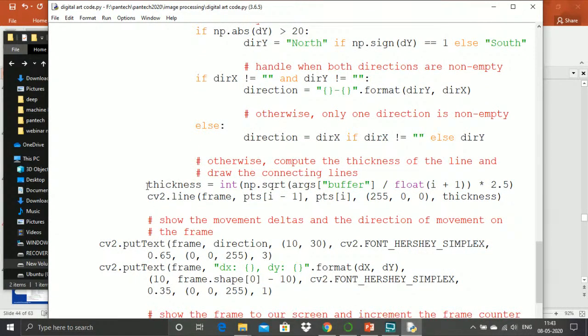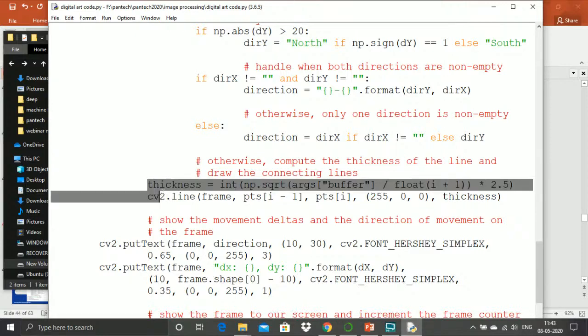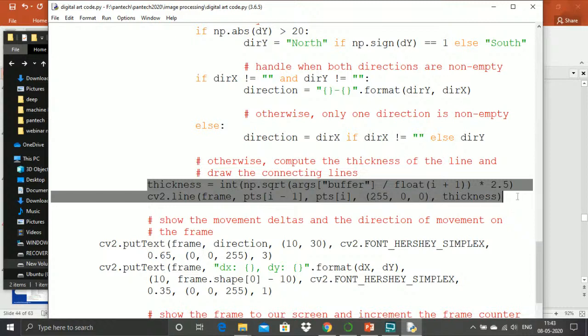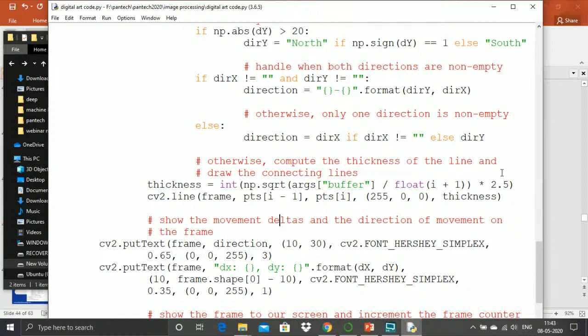The line which should be drawn is a function created over here. Here 255 is the blue color, and thickness is the thickness of the line, and currently the thickness of the line will be 2.5.